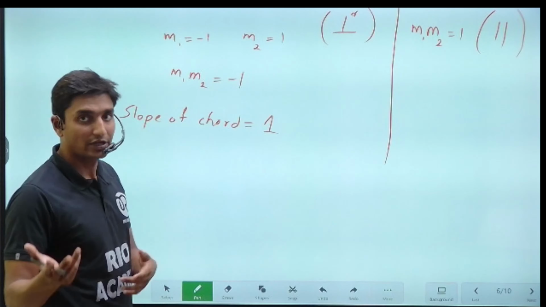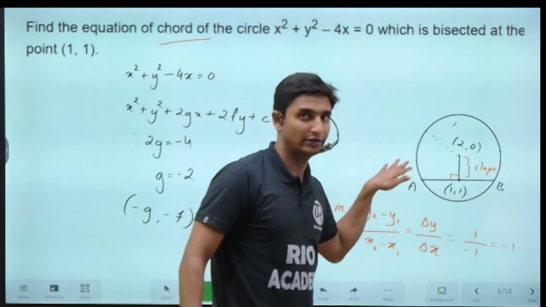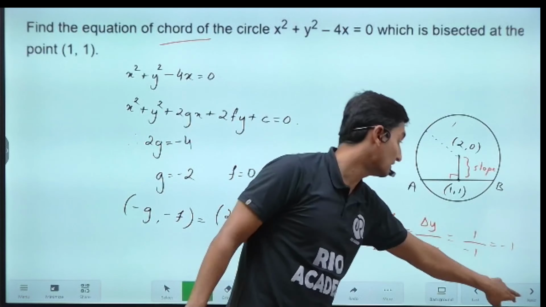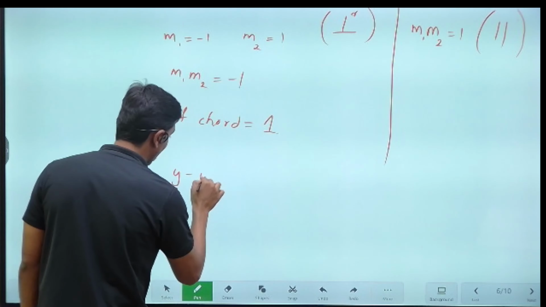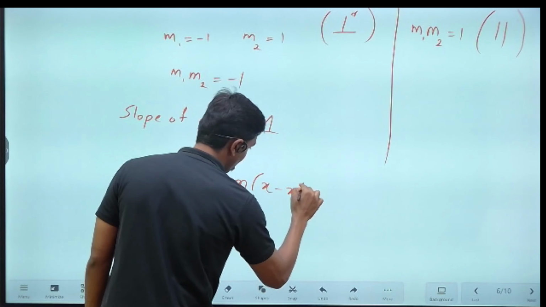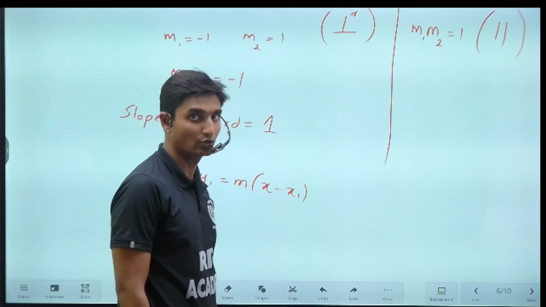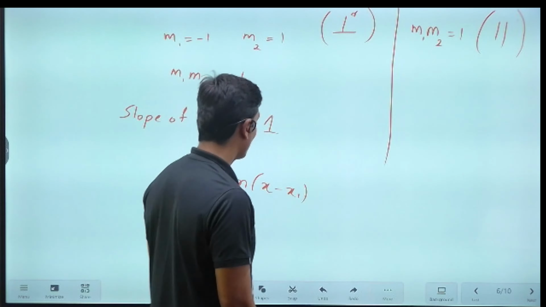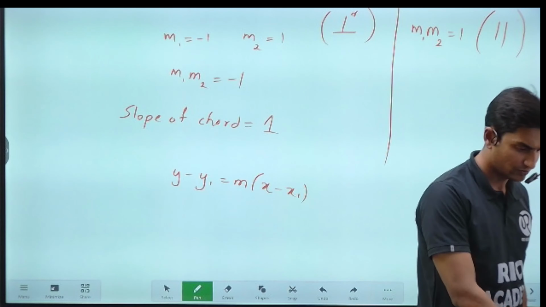We need the equation of the chord. Basically the chord is also a line. So the equation of the line is given by y minus y1 is equal to m into x minus x1, right? Where x1 and y1 are the coordinates which are to be known here. So now, guys, you can substitute and you will get the answer.